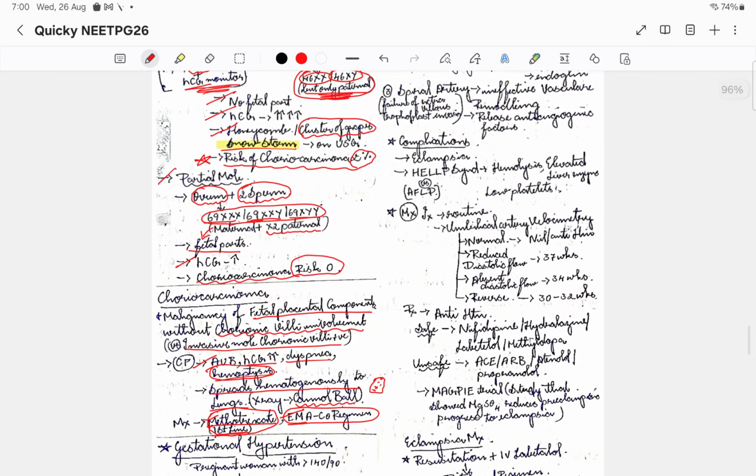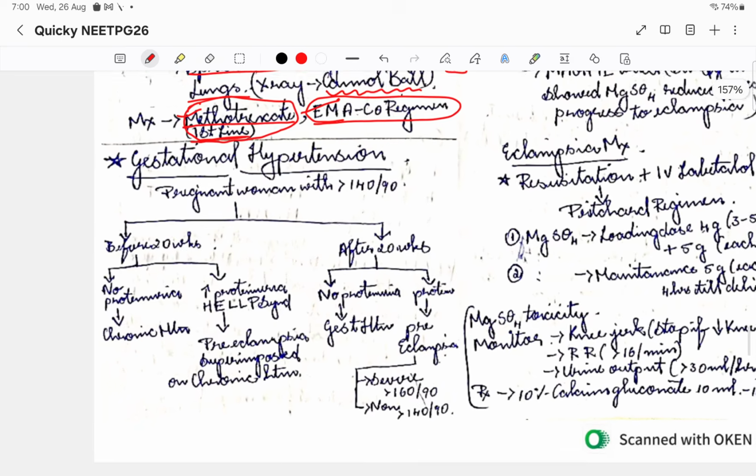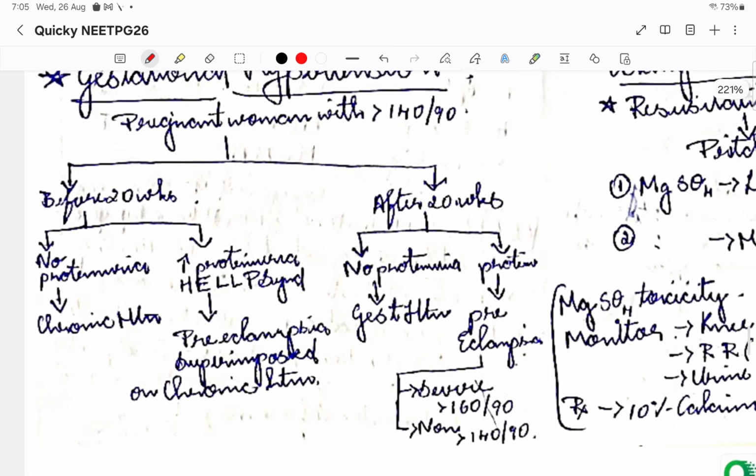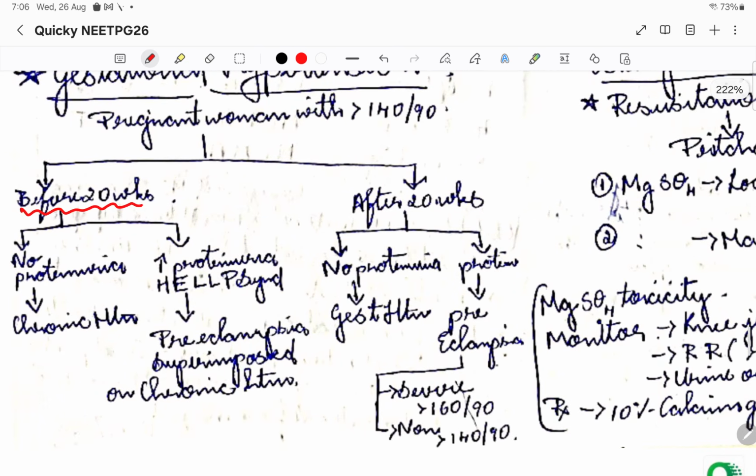So now let us move on to the next topic, that is gestational hypertension, with regards to preeclampsia, eclampsia, all these things we'll learn now. Okay, so this is the basic classification that we do. Suppose a pregnant woman has more than 140/90 BP. If it is before 20 weeks and there is no proteinuria, then it is going to be chronic hypertension.